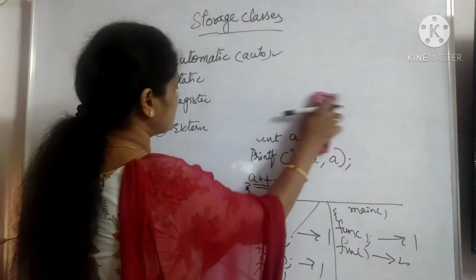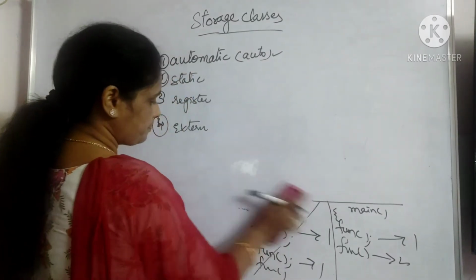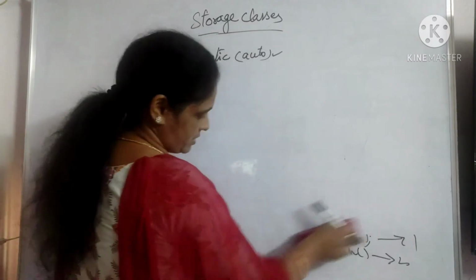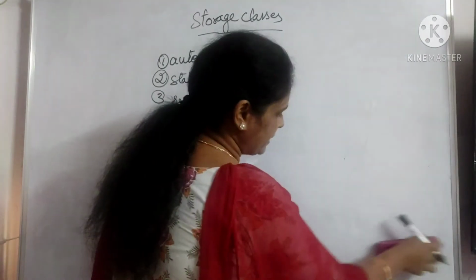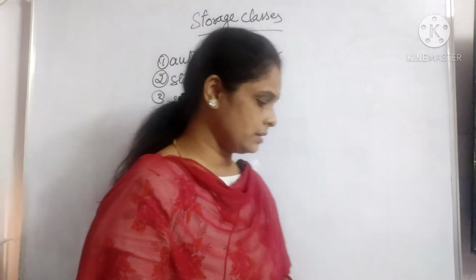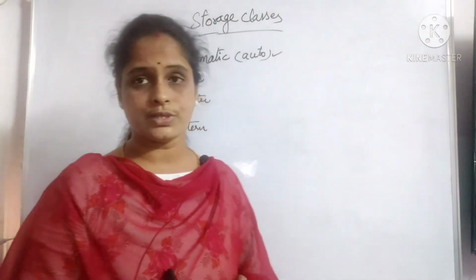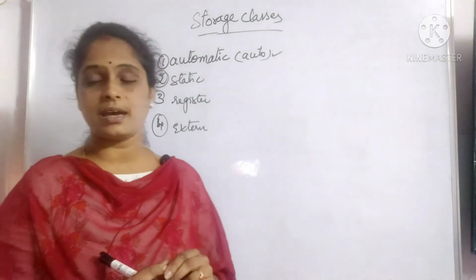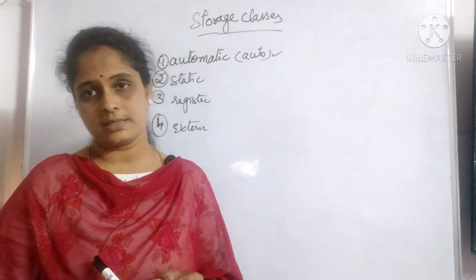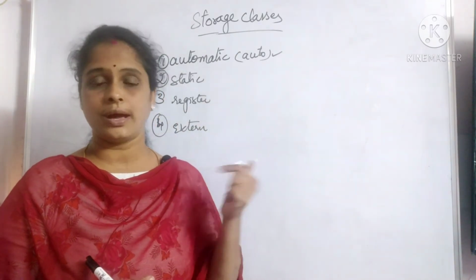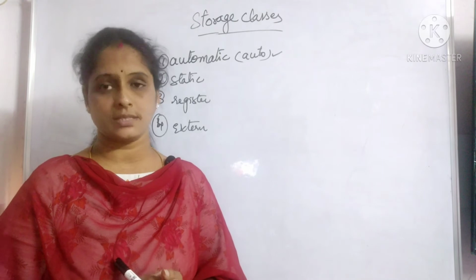Coming to the next one, the register variable. Register variables are stored in the CPU registers. If we talk about the static storage class, those variables are also stored in RAM only, whereas register variables are stored in CPU registers, and their default value is garbage value, as we have seen in the automatic storage class.